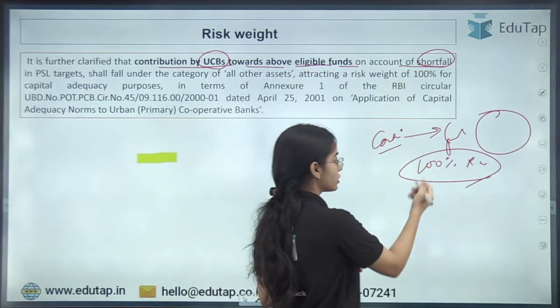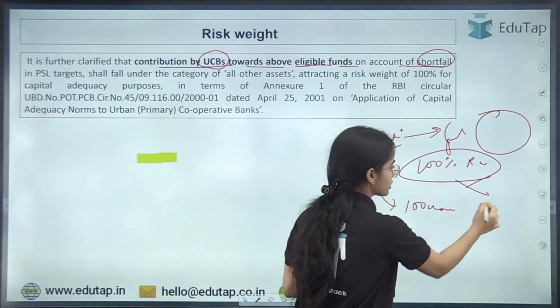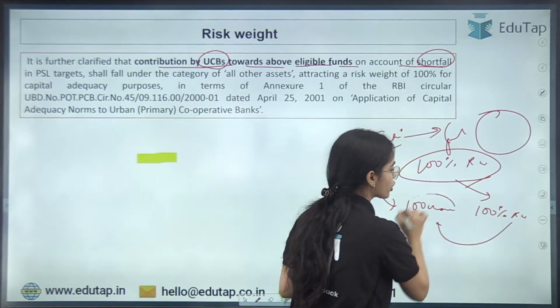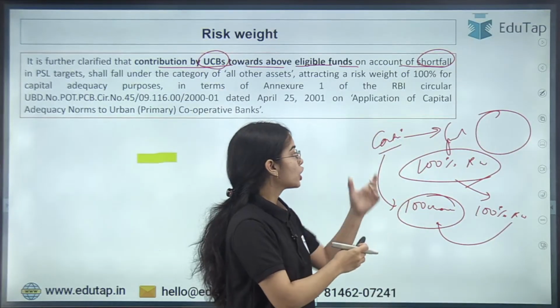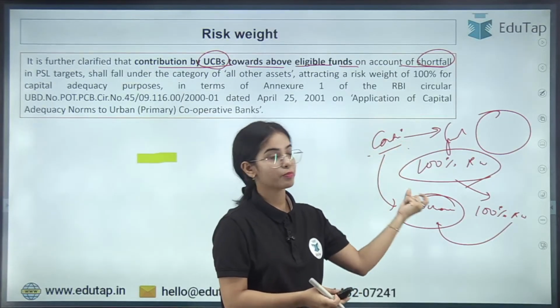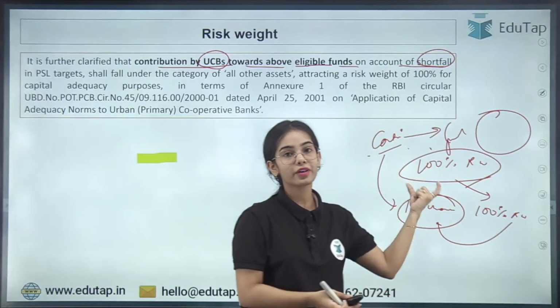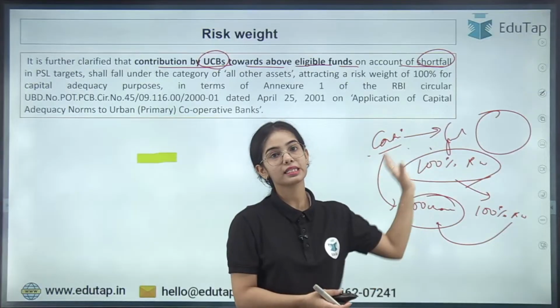That means if the contribution is of 100 crore, 100% is the risk weight attached to this contribution that is going to the institutions. So if the contribution is done by the urban cooperative bank in any of the funds with institutions like NABARD, NHB and such, 100% of risk weight will be calculated and the capital will be kept against this risk weight.